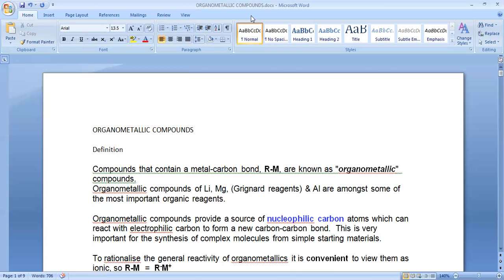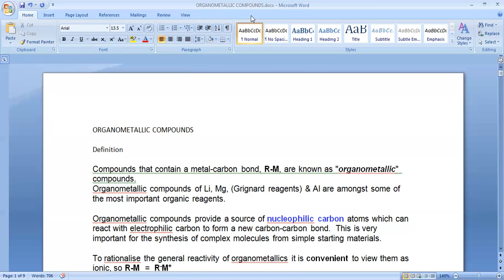In such we have particularly three. One is lithium organometallic compounds, another is magnesium organometallic compounds. Magnesium organometallic compounds we have already studied in lower classes under the name of Grignard reagent, RMgX. Another one is aluminum. In the next organic chemistry second unit we will discuss aluminum. Aluminum also gives some organometallic compounds, particularly those used as reducing agents for the reduction of acids and other derivatives to get aldehydes and ketones.